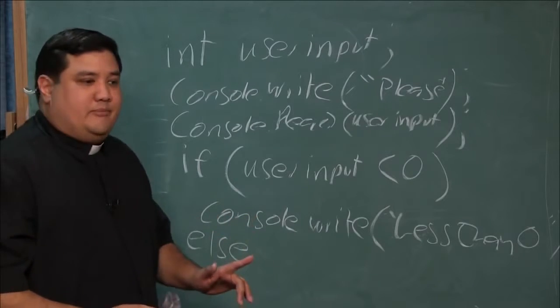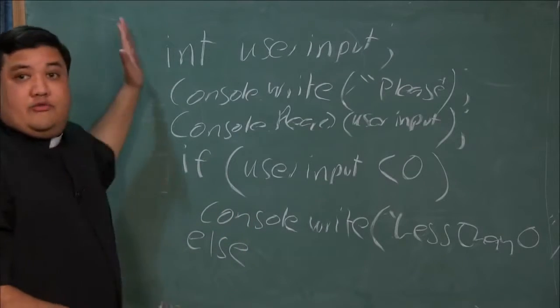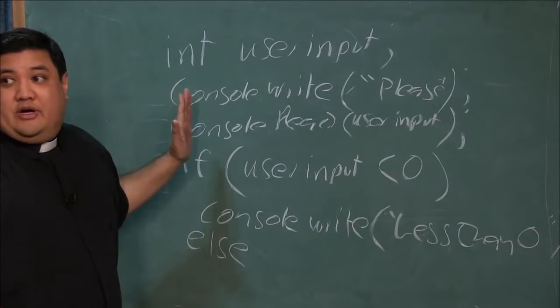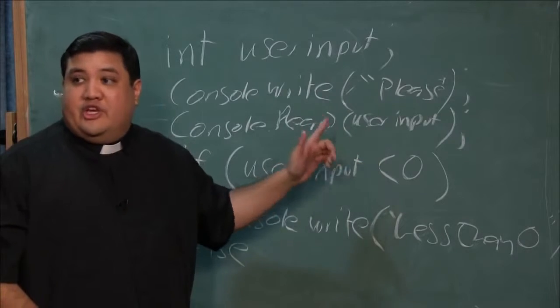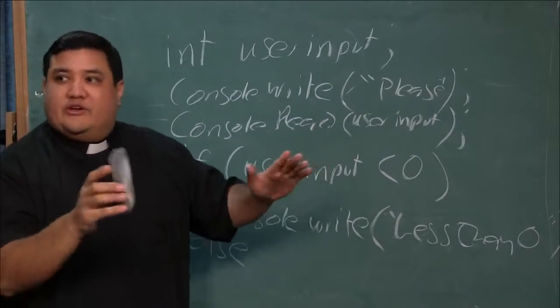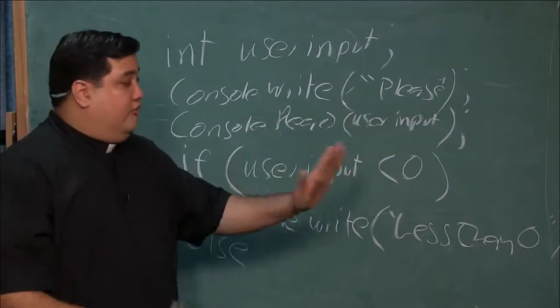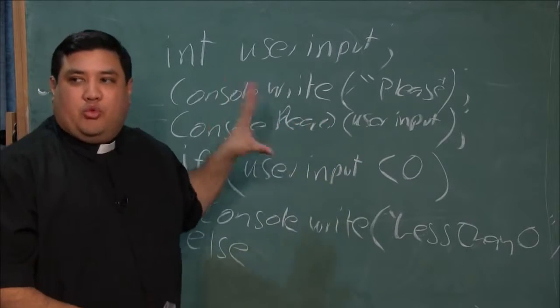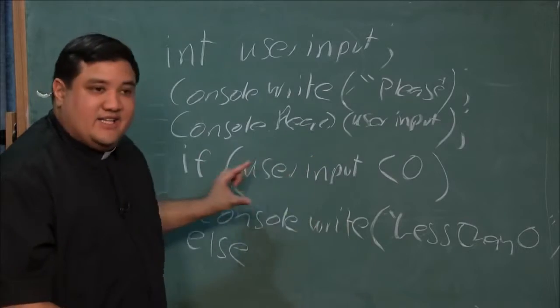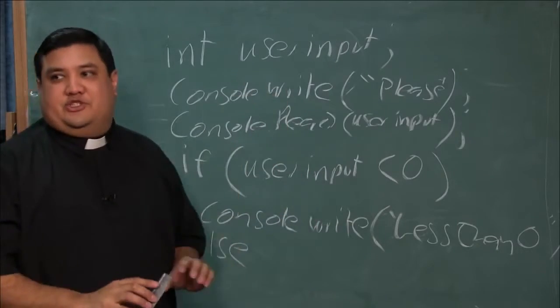It's a bit more complicated, and I can use all of those relational operators that I talked about before. So I could use less than, I could use greater than, I could use equal to, less than or equal to, greater than or equal to, not equal to. They can all fit inside this condition and let me know whether or not I'm going to run whatever code I write in the if and the else sections. So let me review this.